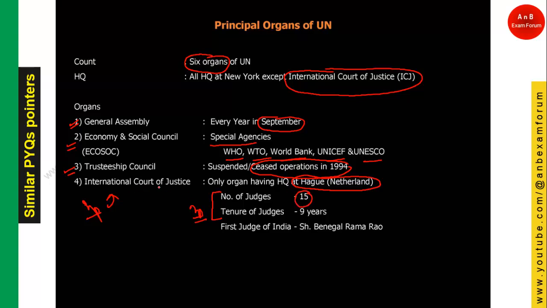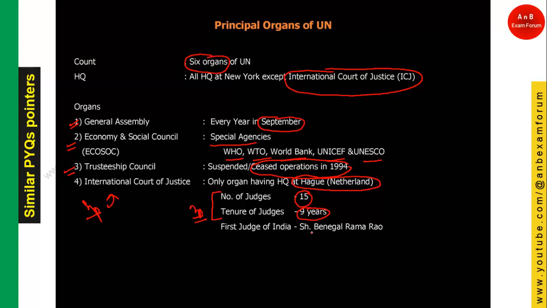The International Court of Justice is meant for resolving disputes between member countries, and there are 15 judges. These judges are elected by the General Assembly, and the tenure of each judge is 9 years. 9 years is the tenure of the judges, and the number of judges is 15.